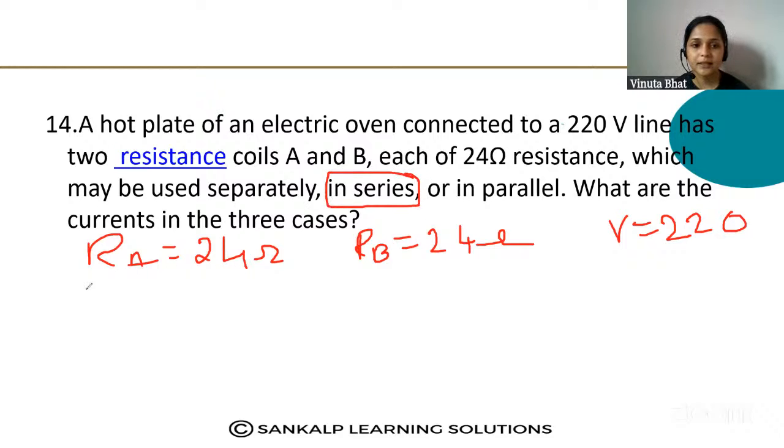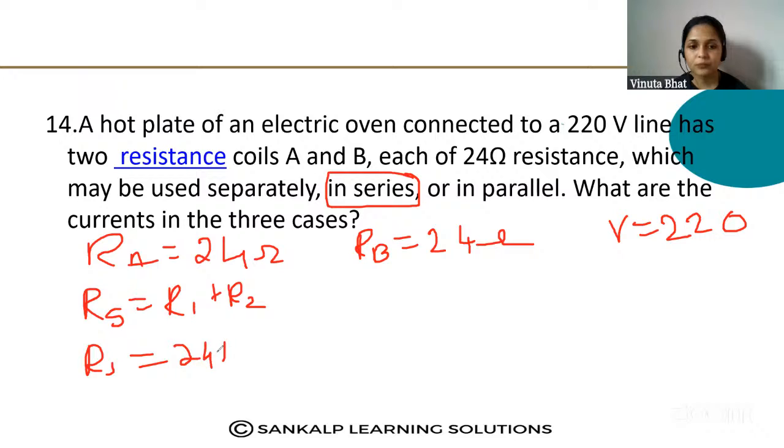When they are connected in series, what is the formula? RS is equal to R1 plus R2. What is the total resistance? RS is equal to 24 plus 24, that is 48 ohm.